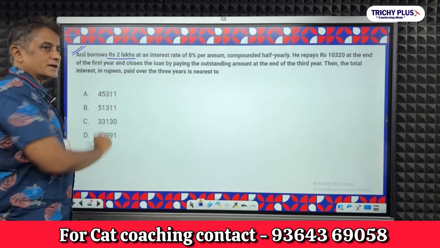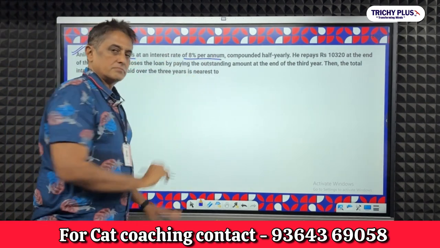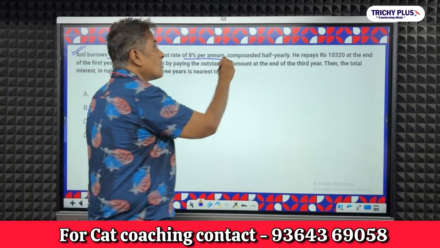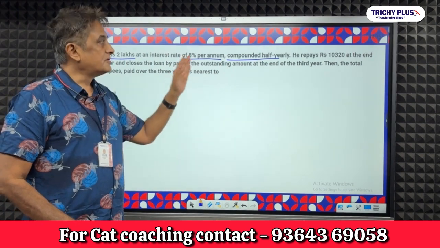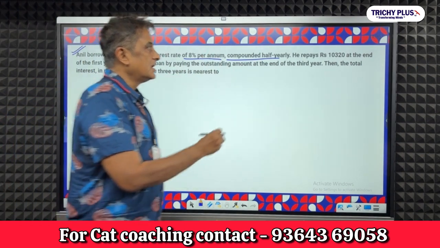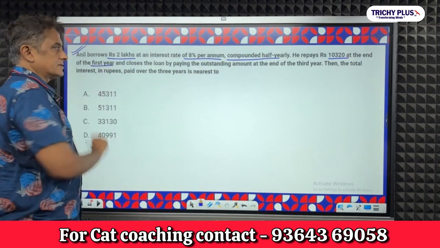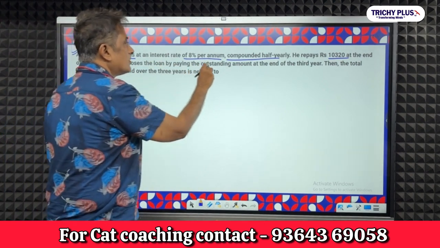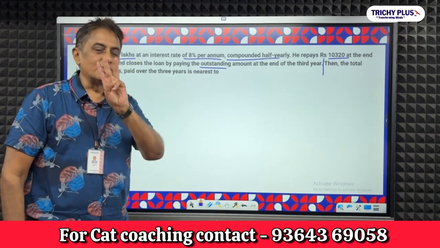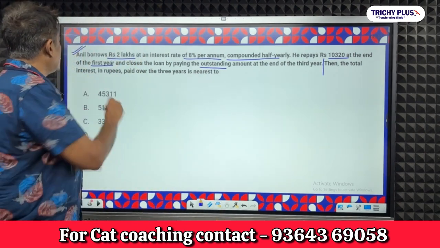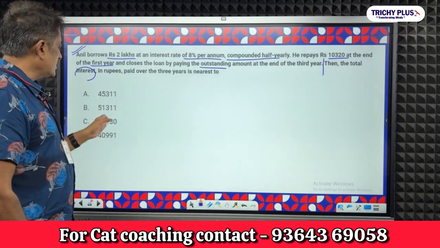Anil borrows 2 lakhs at an interest rate of 8% per annum, compounded half yearly, which means 8 divided by 2, that is 4% every 6 months. He pays 10,320 at the end of the first year, then closes the loan by paying the outstanding amount at the end of the third year. So this is a 3-year story. Then the total interest in rupees paid in 3 years is nearest to what?